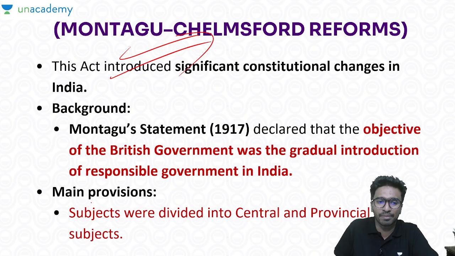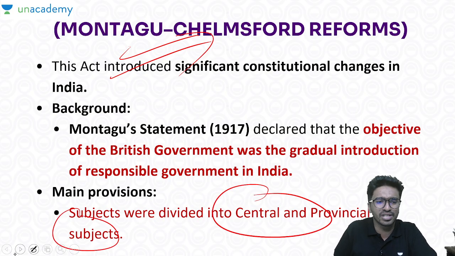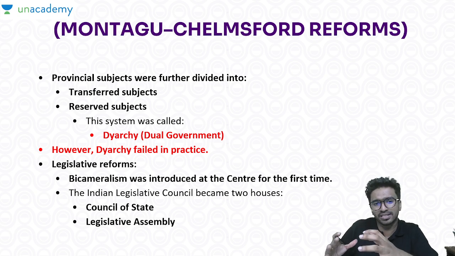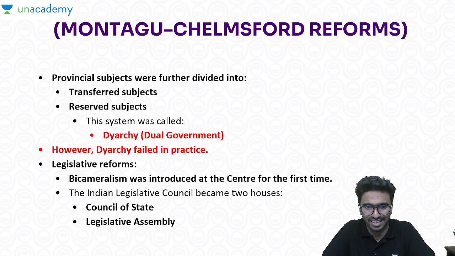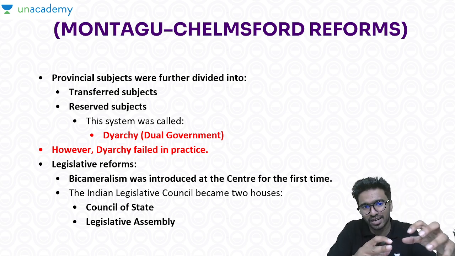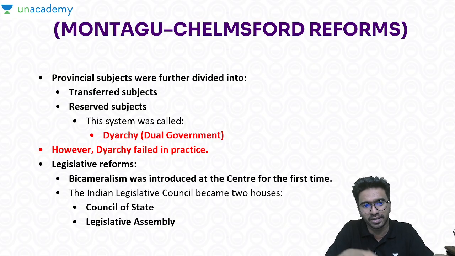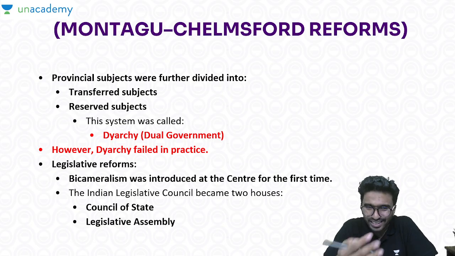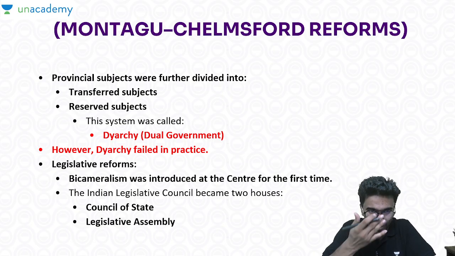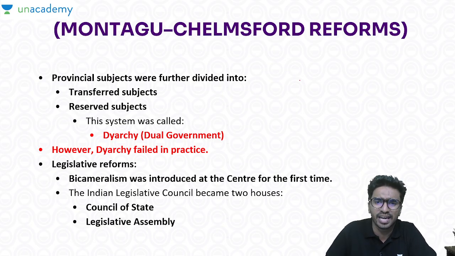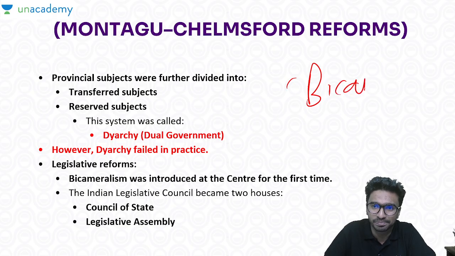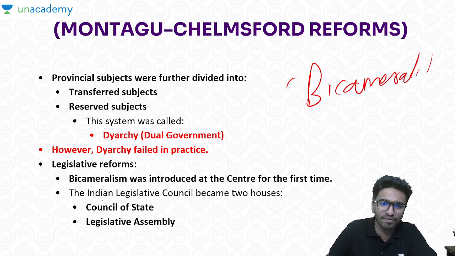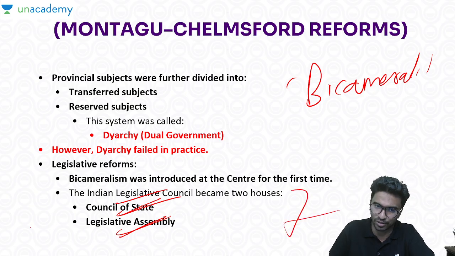Okay, and the other major change was that the subjects were divided into central and provincial subjects. And this is what is called diarchy, right? Dual government. So we called it transferred subjects and reserved subjects. But it failed actually. In practice it was not successful. And the other change was the introduction of bicameralism. Bicameralism means there will be a Council of State as well as a Legislative Assembly. Even right now we are still following that.